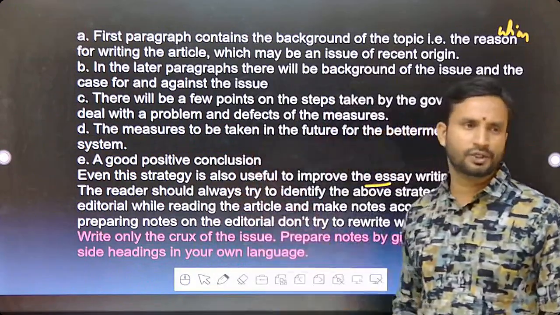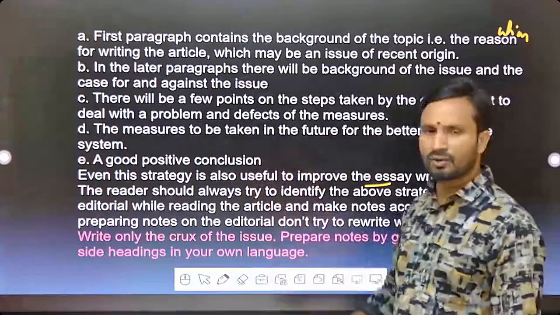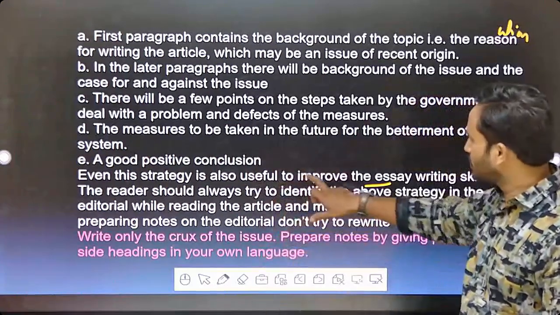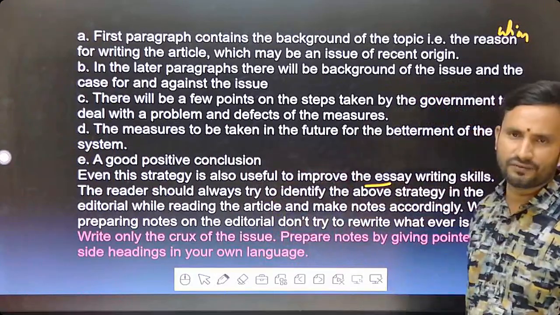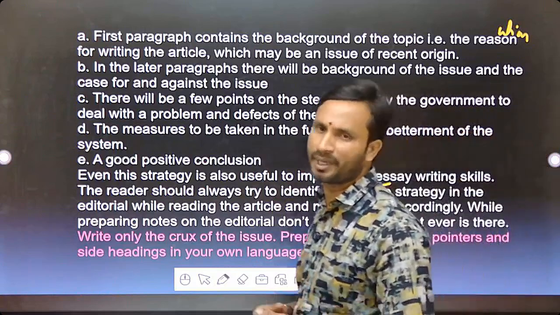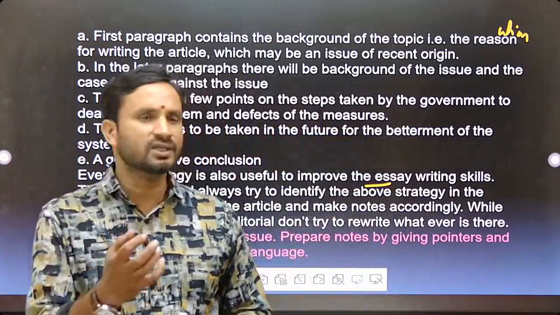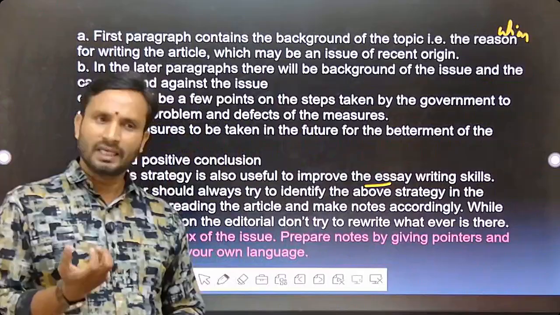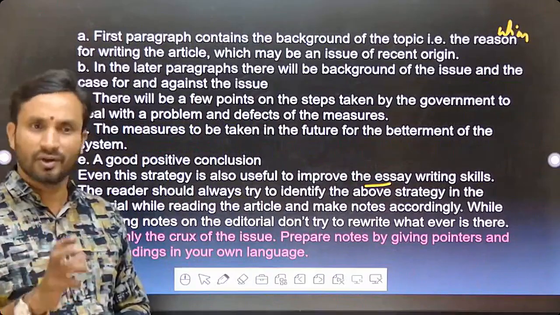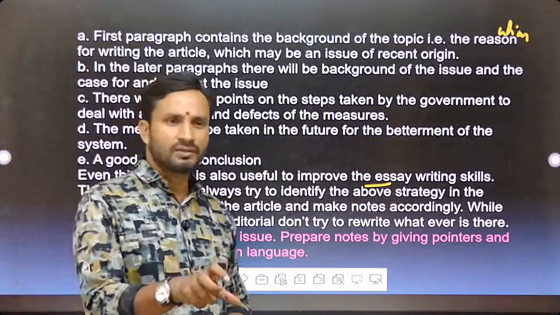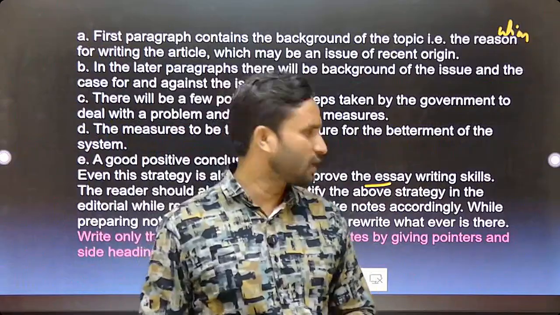For this particular issue, a positive conclusion. Even this strategy is useful to improve essay writing skills. For other kinds of exams also, essay writing skills would be improved. So debate and discussion skills would be improved. As a lawyer, you have to debate it, discuss it, interpret it, and analyze it. Clear? Getting all of it.